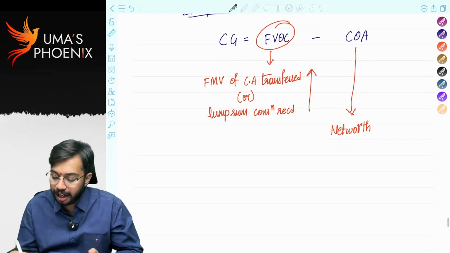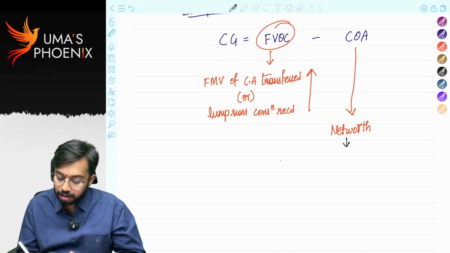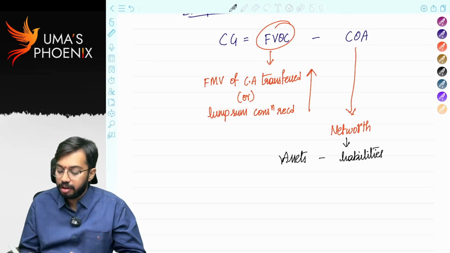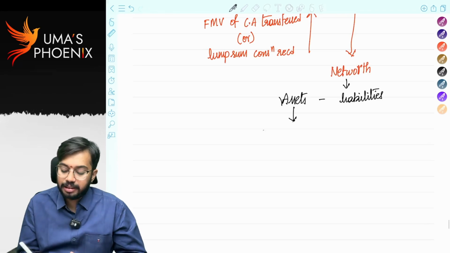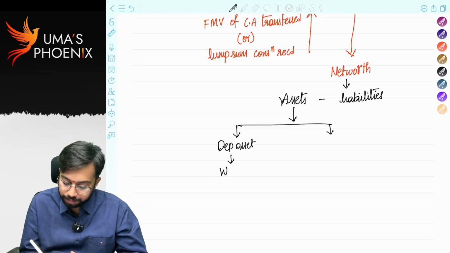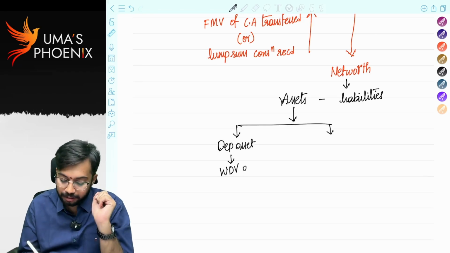What is formula for net worth? Formula for net worth is equal to assets minus liabilities. Now, assets. If asset is depreciable asset, you will consider written down value as on the beginning of the previous year, as on 1st April of the previous year in which slump sale happened.